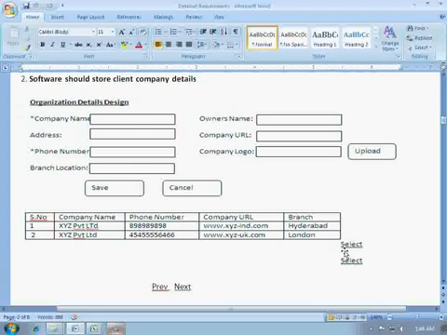So when we are checking editing, we are also testing this select functionality. So what we are doing here is, first we are checking all the buttons and the links, and then we are going to the fields.